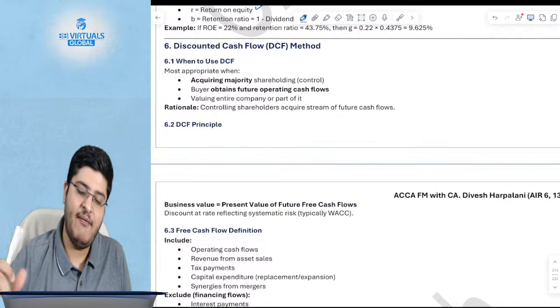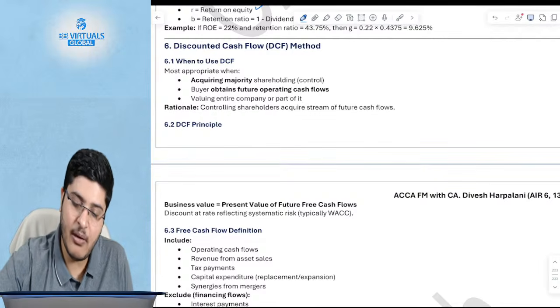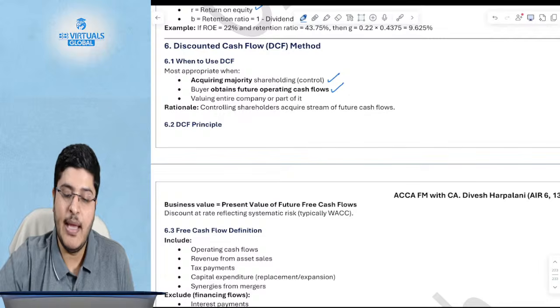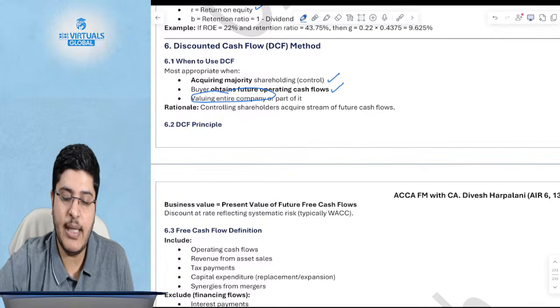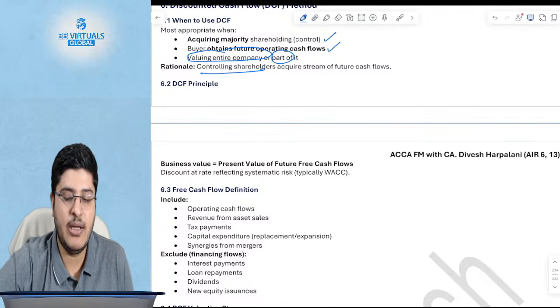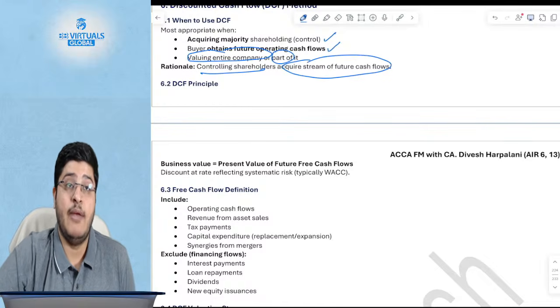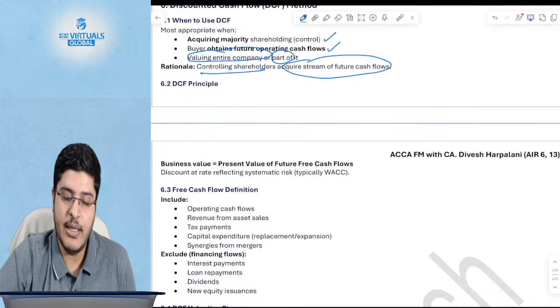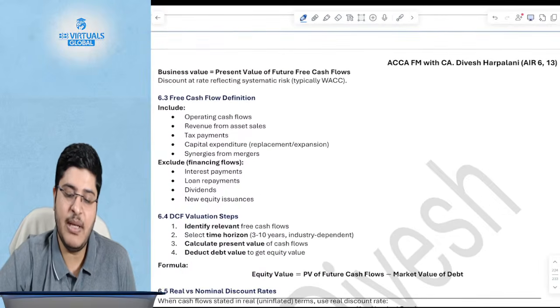Yes, so when is DCF more important? Again, when acquiring majority, because when you're acquiring majority, you're obtaining the control over all the future cash flows, because you are going to value either the entire company or when you are acquiring a part of the company. Rationale is controlling shareholders will acquire the stream of future cash flows. Okay, if you're a minority shareholder, you value using the DVM, but if you're a majority shareholder, you can use the DCF.